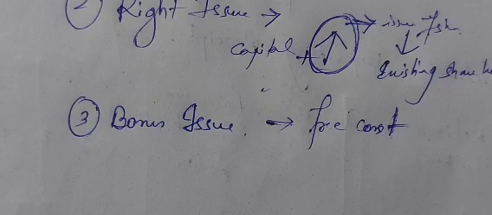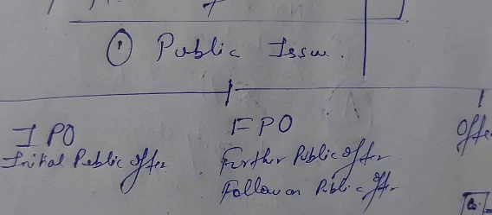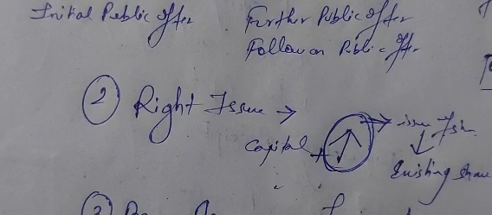Is it clear? So today we talked about the difference between primary and secondary market. We started with the methods of new issue, in which we first talked about public issue, which is divided into three parts: IPO, FPO and OFS. IPO, initial public offering; FPO, further public offer; OFS, offer for sale. We have talked about right issue, which is another method of new issue. Right issue is when shares are issued to raise additional capital. These shares must be first issued to the existing equity shareholder.